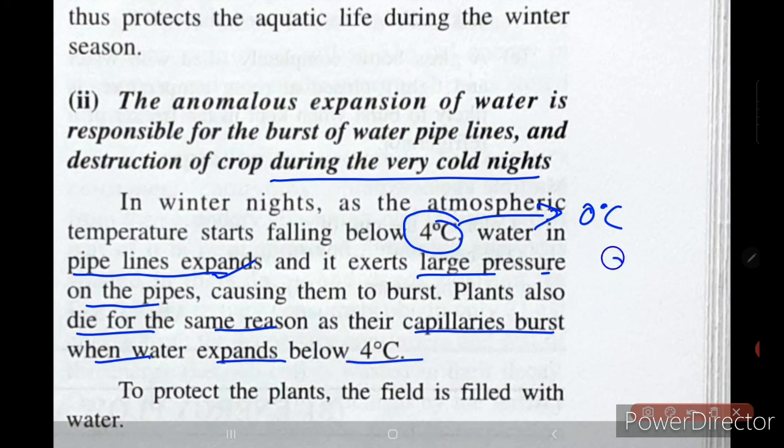Suppose we consider this as the capillary or the mouth of a pipe, and we have water here, and here. When the temperature falls below 4 degrees Celsius, this starts expanding. When it starts expanding, it has no space to go, so the pipe will crack or might burst. The same thing happens with the capillary also.